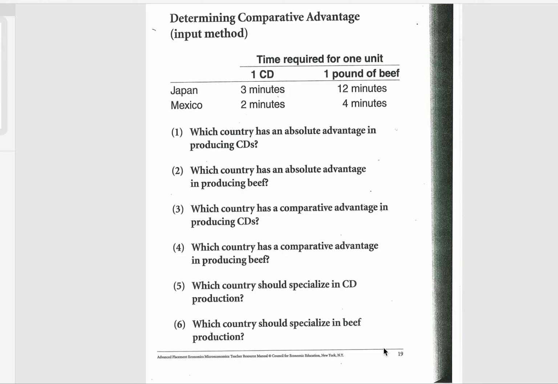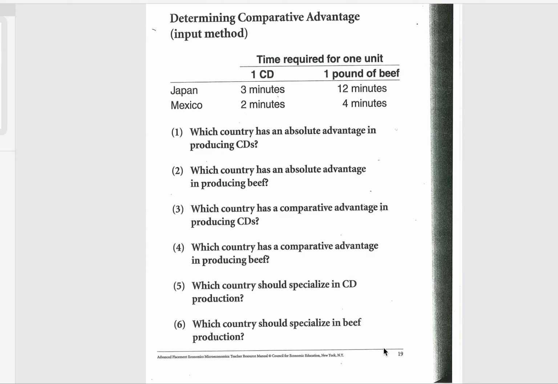When we're looking at who has the comparative advantage in producing beef, once again, the other is CDs. And so we're going to just flip our numbers. For Japan, it's going to be 12/3, which is 4. For Mexico, it's going to be 4/2, which is 2. So the lower opportunity cost is the 2 for Mexico, so they have the comparative advantage in producing beef.